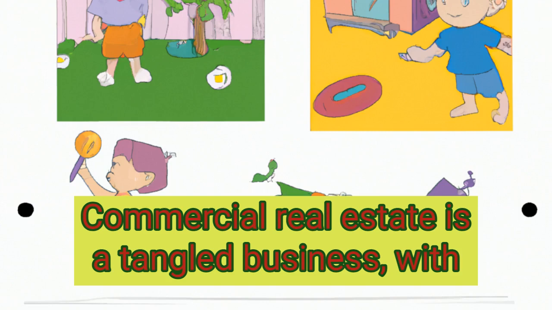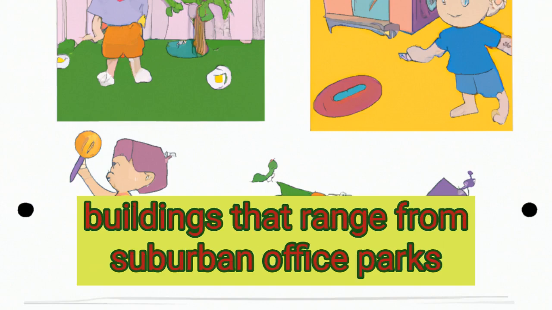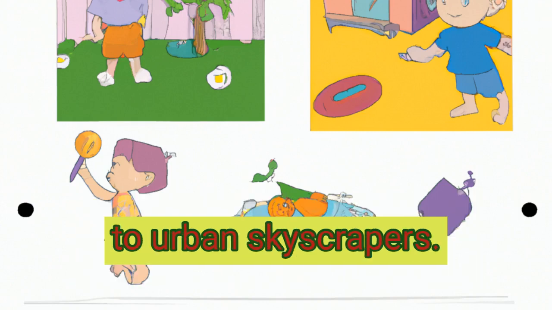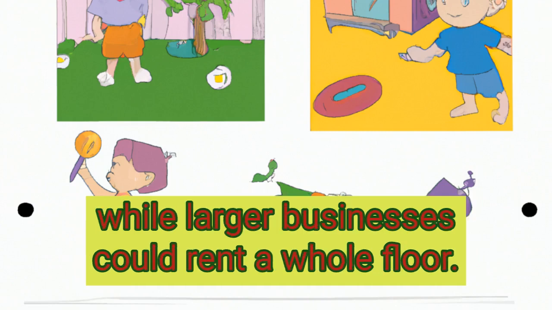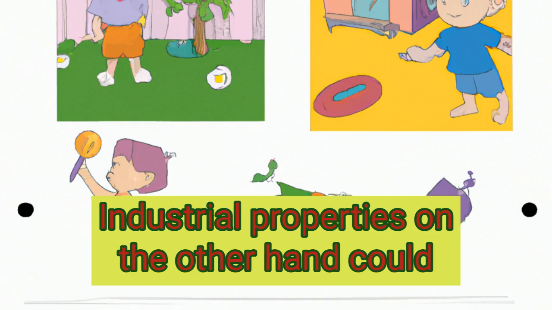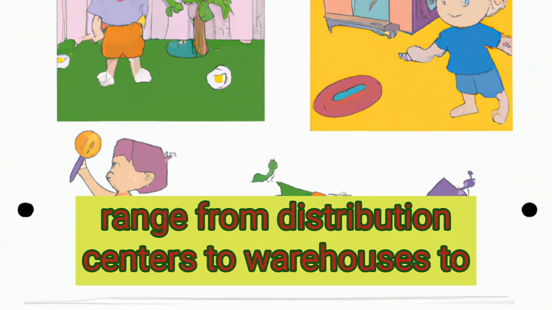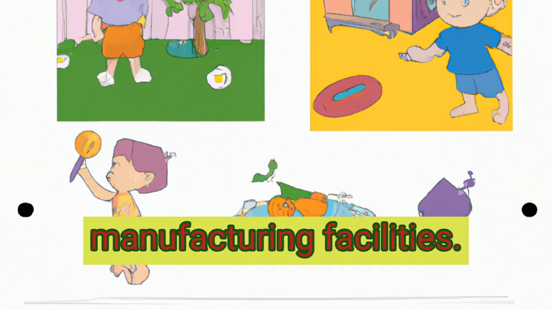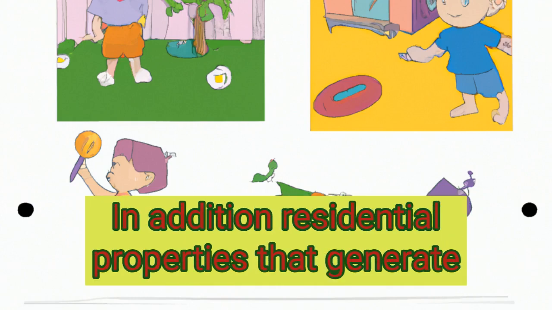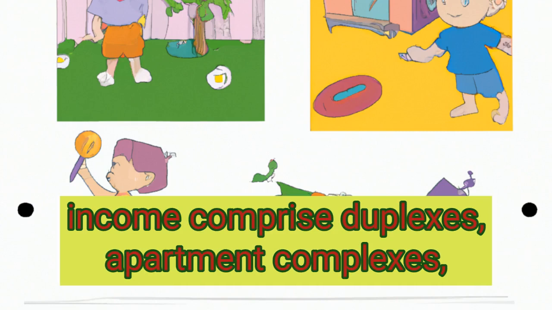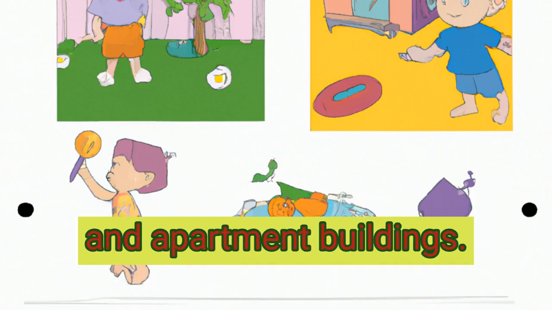Commercial real estate is a tangled business, with buildings that range from suburban office parks to urban skyscrapers. Smaller businesses may rent a single office space, while larger businesses could rent a whole floor. Industrial properties, on the other hand, could range from distribution centers to warehouses to manufacturing facilities. Shopping centers and malls often have multiple retail tenants. In addition, residential properties that generate income comprise duplexes, apartment complexes, and apartment buildings.